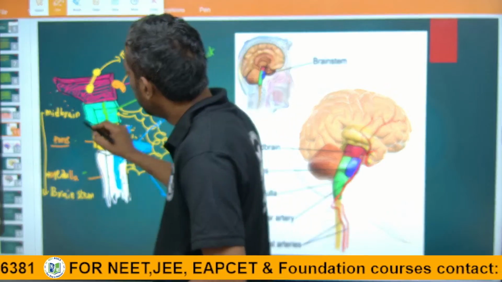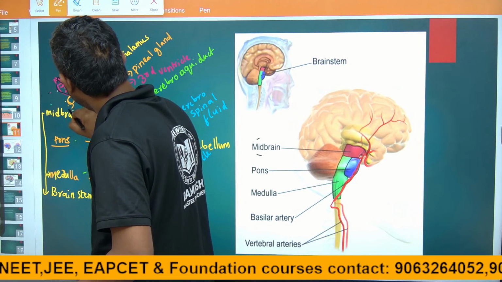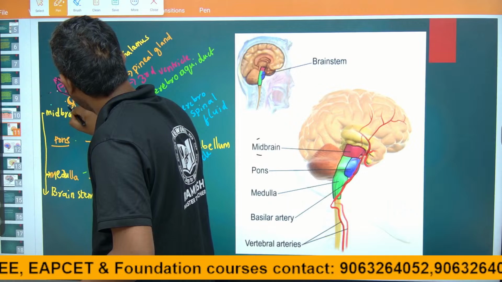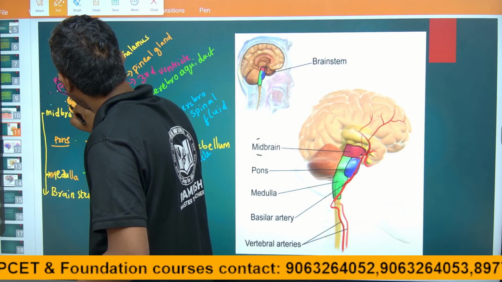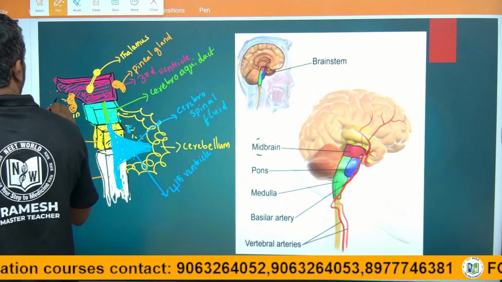Then the lower part, which has two lobes, we can call the hypothalamus.